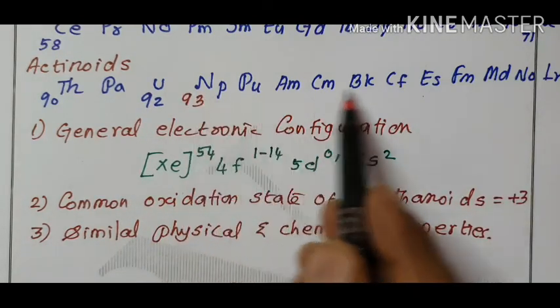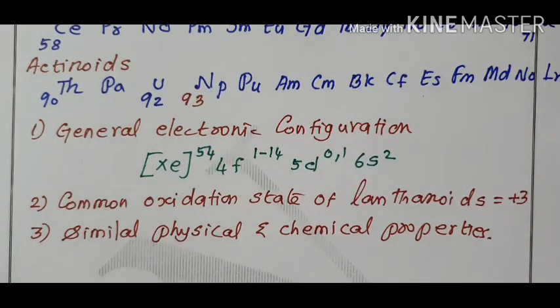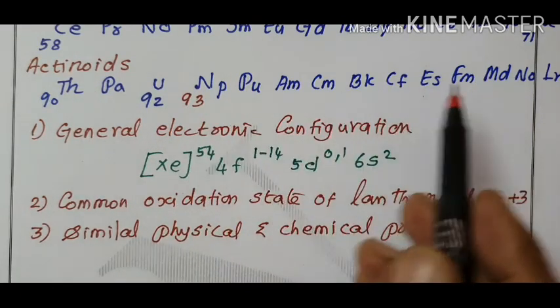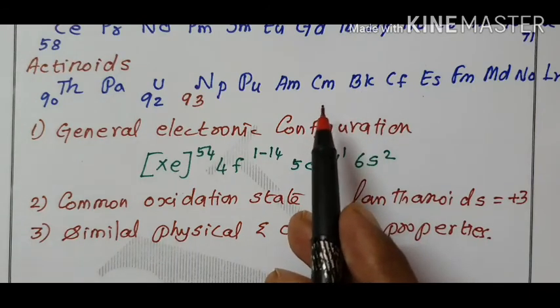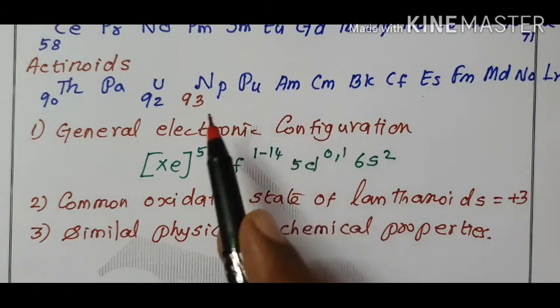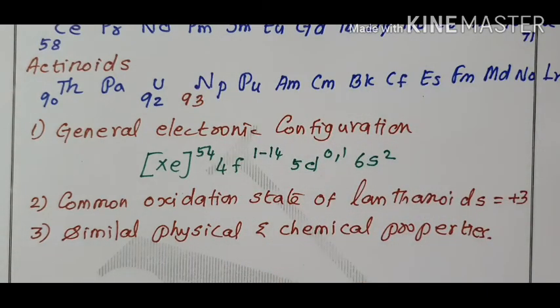They are obtained by radioactive decay, that means nuclear fission or nuclear fusion reactions. Starting from atomic number 93 up to atomic number 118, all are man-made elements.